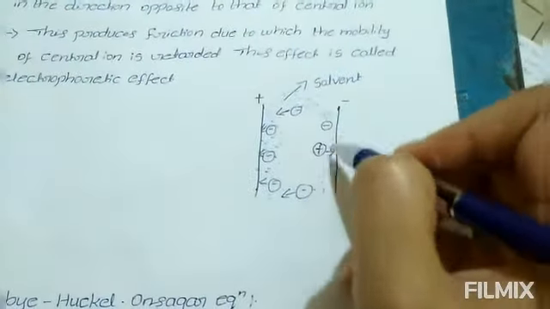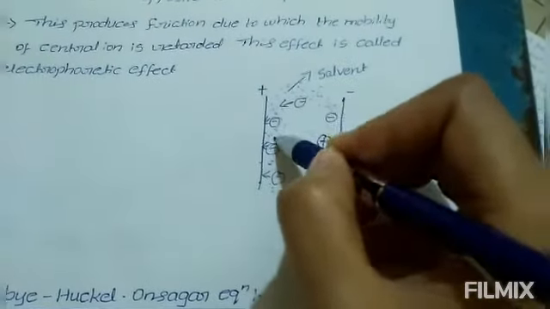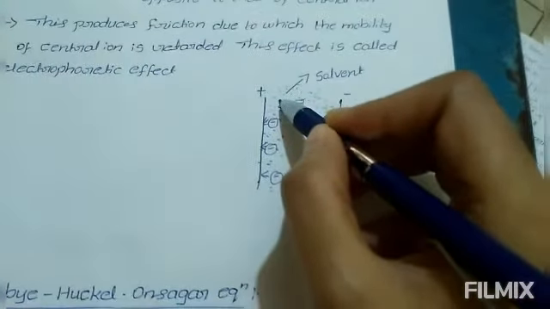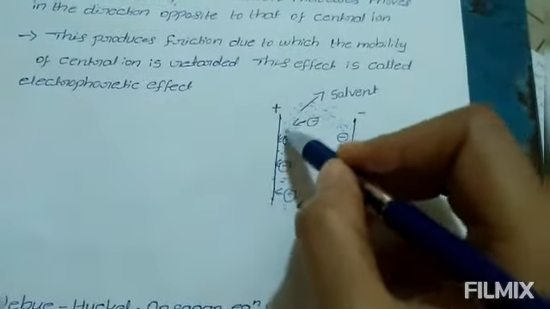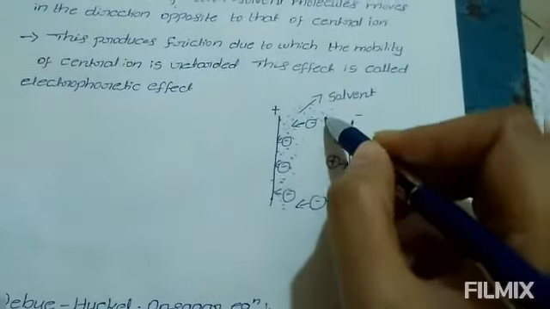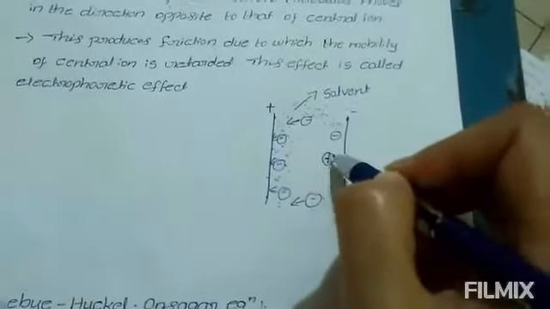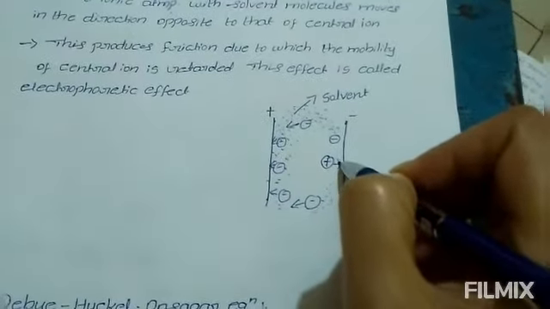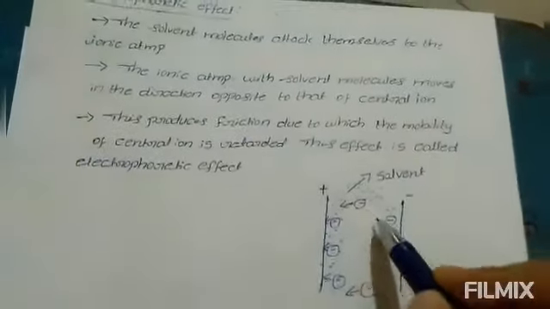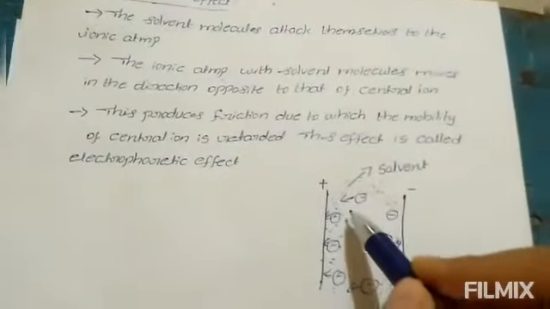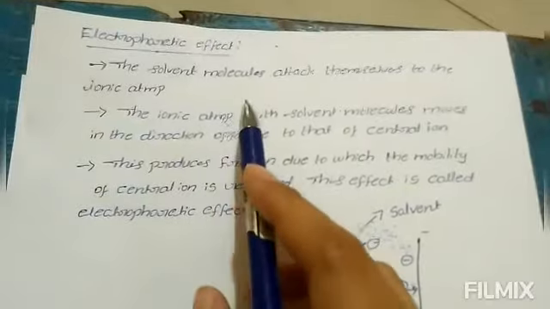On applying EMF, the central ion moves in one direction and the ionic atmosphere associated with the solvent molecules moves in another direction. Thus, the flow of the ionic atmosphere and that of the solvent molecules associated with it take place in a direction opposite to that of the central ion. So, this produces friction, due to which the mobility of the central ion is retarded. So, this effect is called electrophoretic effect.